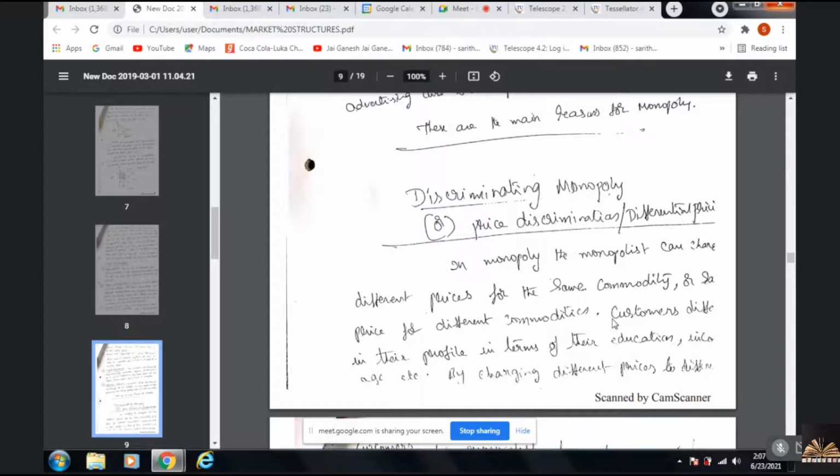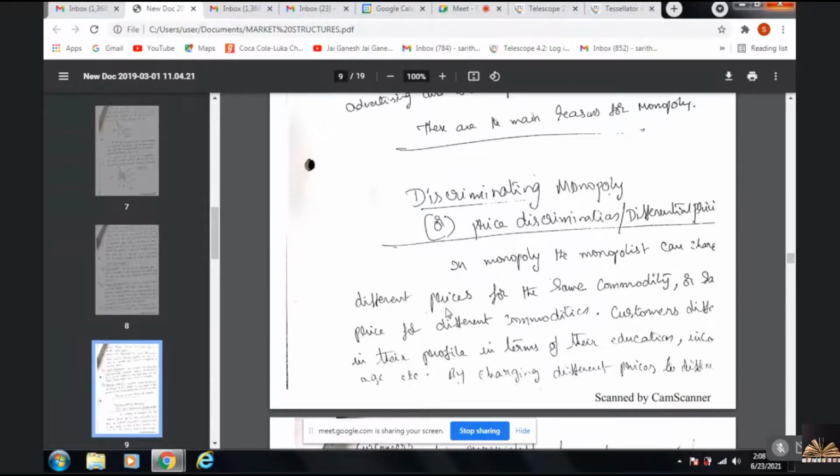Because monopoly is only single, the whole country should depend upon the seller or the service provider. In such a situation, if they cross the limits, the MRTP Act comes into action to control the activities of monopoly. So this is all about the concept of monopoly.